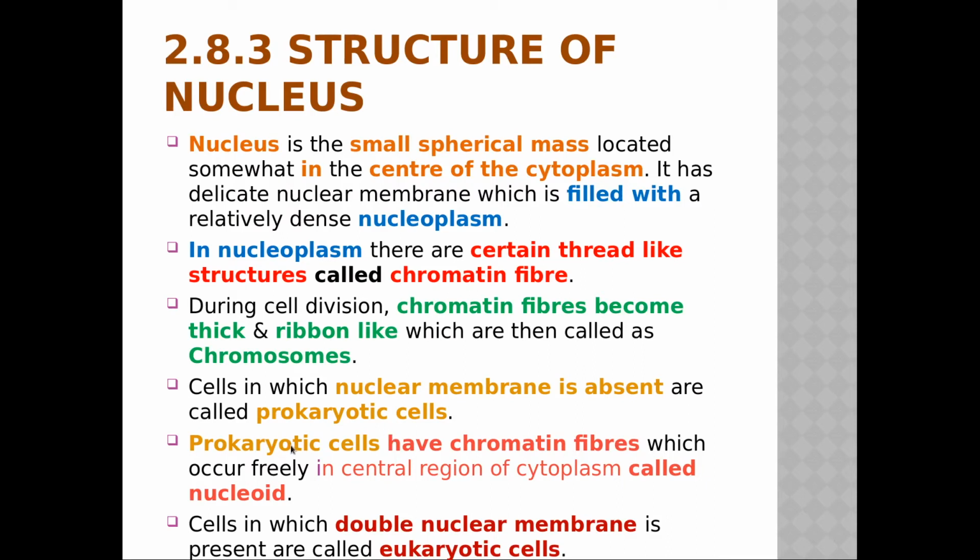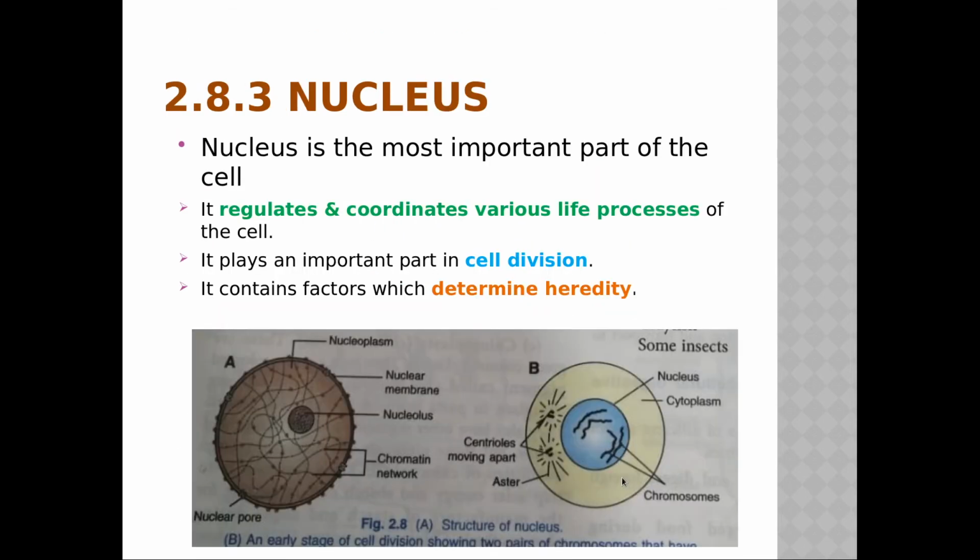Prokaryotic cells. Now these prokaryotic cells have chromatin fibers which occur freely in the central region of the cytoplasm, called the nucleoid. The nuclear membrane is absent, but they have chromatin fiber lying freely in the central region of the cytoplasm, and this will be called the nucleoid.